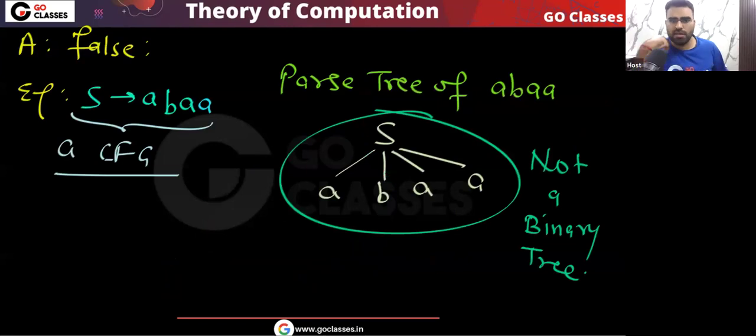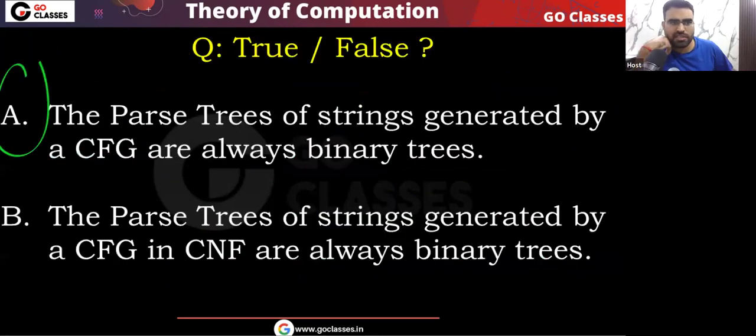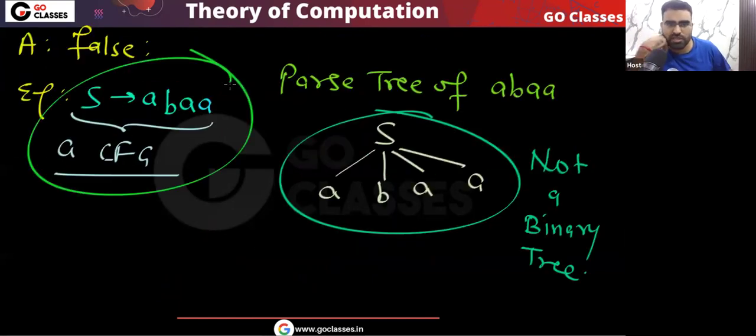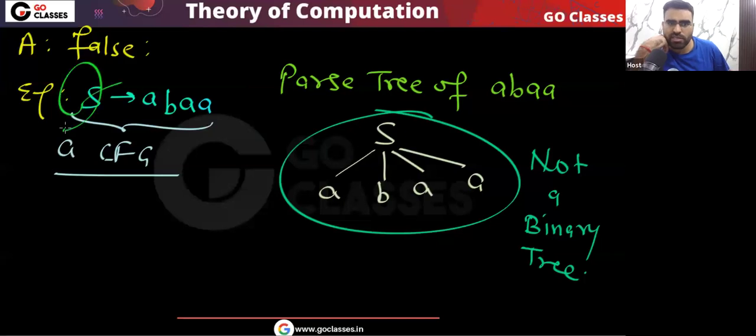So you can easily see this is statement number one. What is this saying? This is saying that in a context free grammar, the parse tree is always a binary tree. This statement is false because you can see this is a context free grammar. Here you have a single variable, and on the RHS we have a sequence of terminal, comma, non-terminal. So this is a context free grammar, but the parse tree is not a binary tree. Here we have 4 children. So this is not a binary tree.